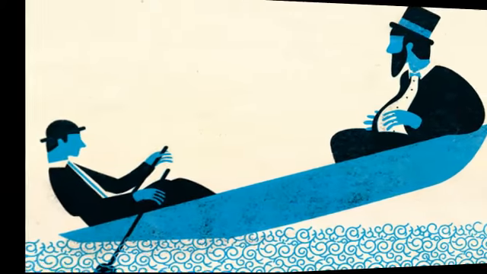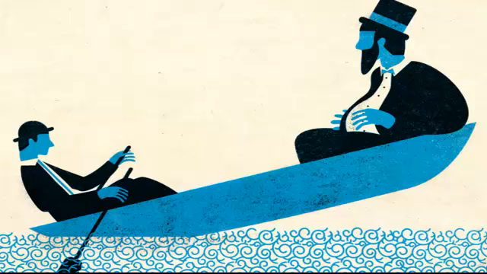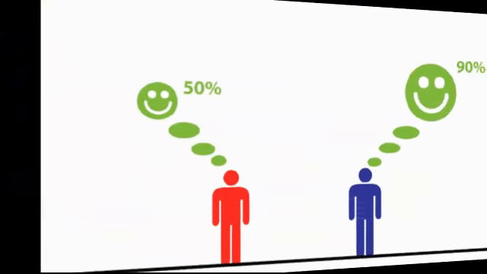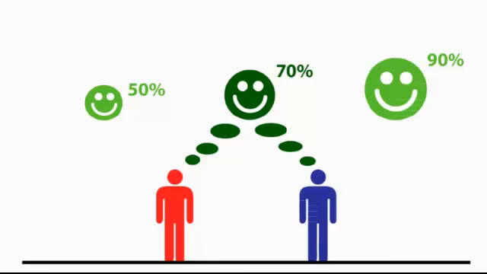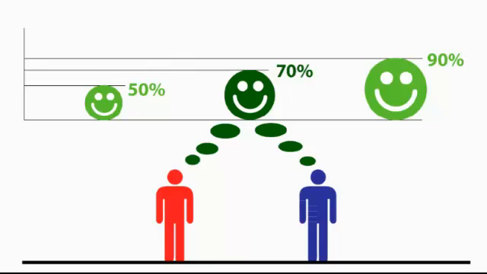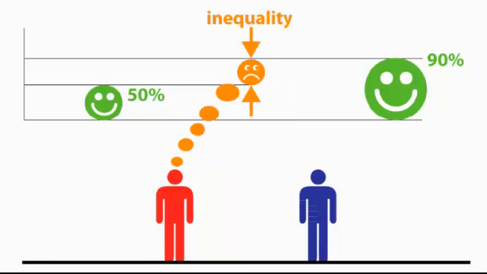This phenomenon is called inequity aversion, and it has been demonstrated not only in people, but also in monkeys, dogs, and birds. For example, if two people make an agreement, and one person is 50% happy with the agreement, and the other person is 90% happy with the agreement, then their average happiness is 70%, which sounds fairly high.